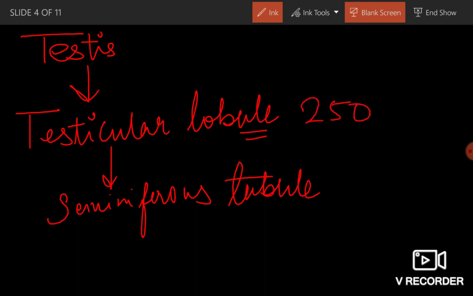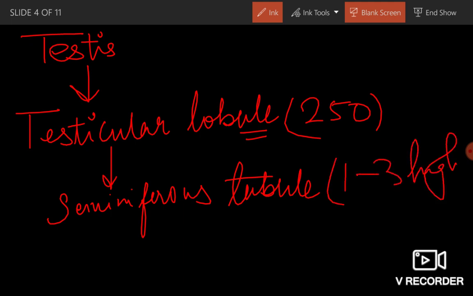One testis will have 250, and each testicular lobule will have 1, 2, 3 highly coiled seminiferous tubules.